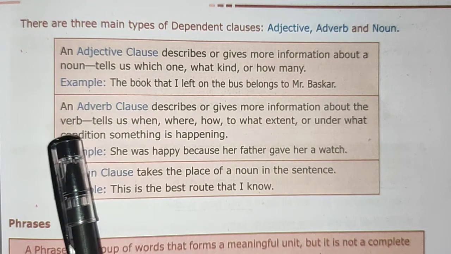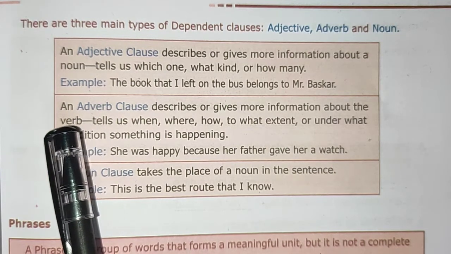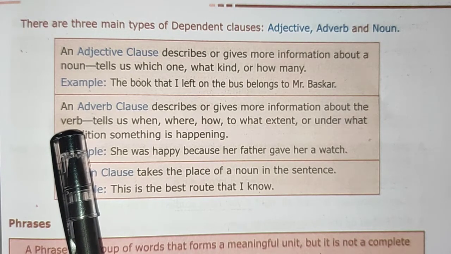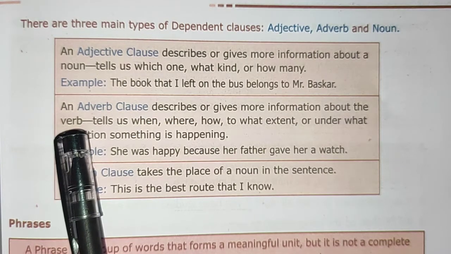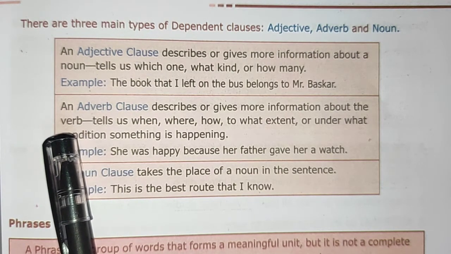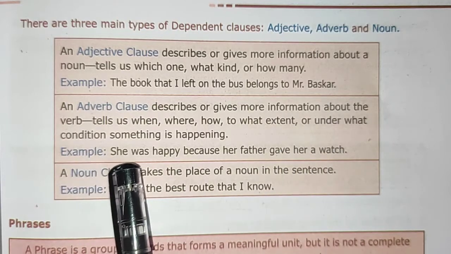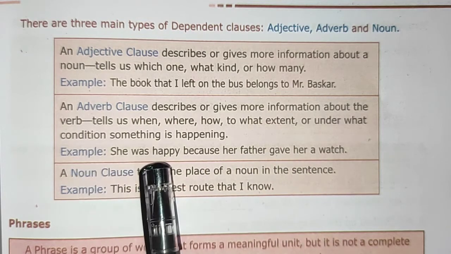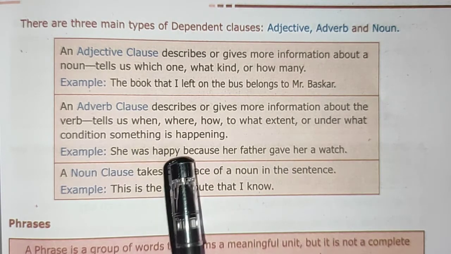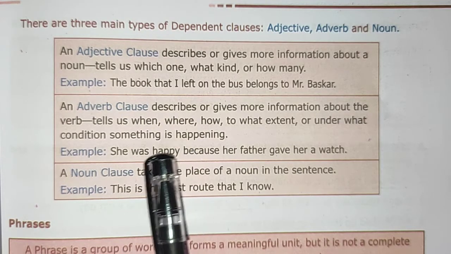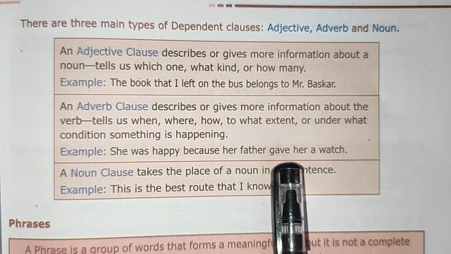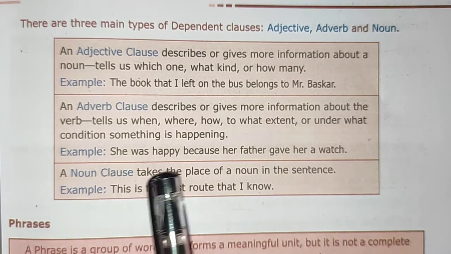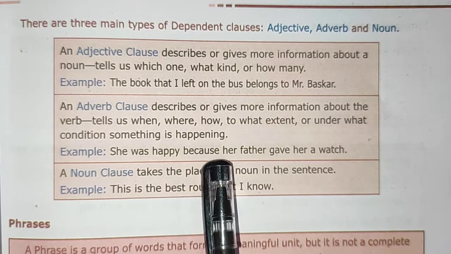So it describes how the work is done, how the verb is done, and when, how, when, where. So all those things. Example: she was happy because her father gave her a watch. So why was she happy? She was happy. Why? What is the reason? Because her father gave her a watch. So what did the father give? A watch. So she was very happy.